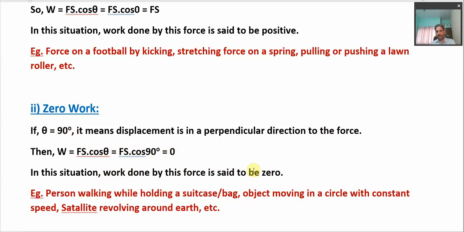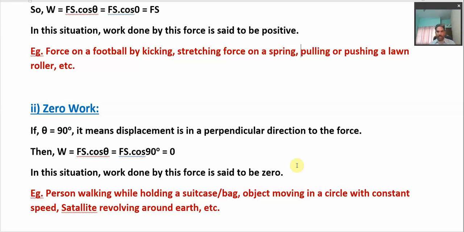Let us try to comprehend this statement a little more. Zero work done by the force: displacement is taking place, force is acting, but still work done is 0. This is because force cannot do work in a direction at right angle or more than that. Whenever displacement is taking place at 90 degrees, that means the force applied is not causing that displacement, though there may be some other reason for it. But in this situation we say that the applied force has not done any work because there is no displacement along the direction of the force. The displacement is only at right angle to the force.